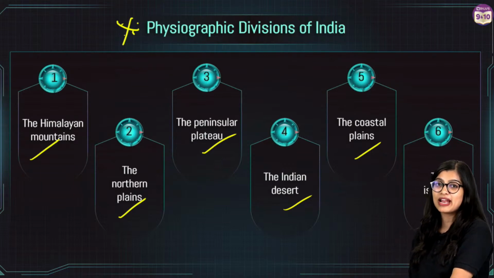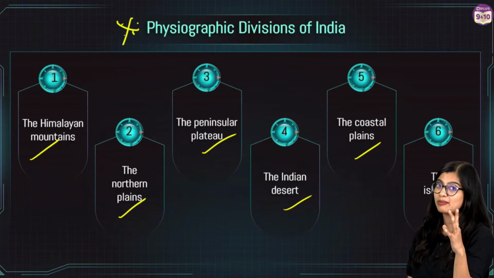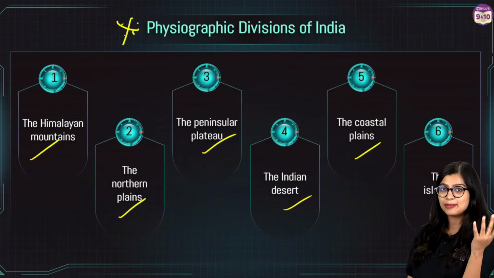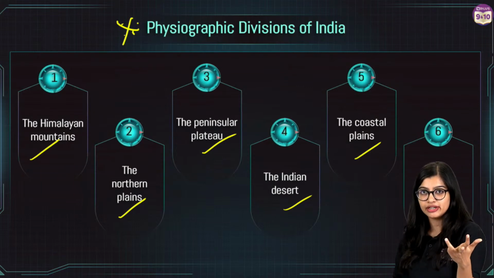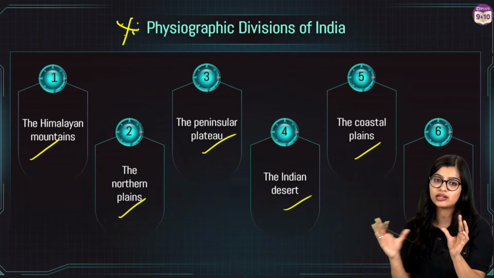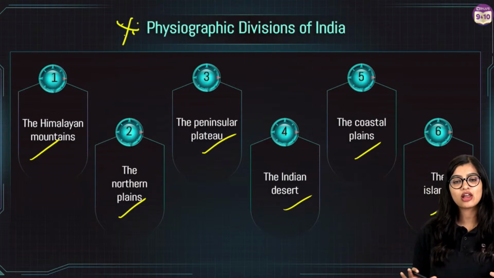Somebody asked me, ma'am, what is a peninsula? A piece of land which is surrounded by sea on 3 sides is what we call a peninsula. India is a peninsular country because it is surrounded by water bodies on 3 sides, right? So which is why we call it a peninsula.